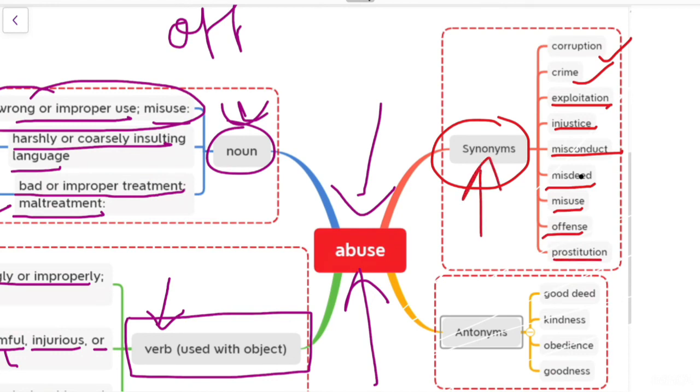As you know, synonyms are those words that have similar meaning as abuse. Let us come to some antonyms. Antonyms are those words that have opposite meaning to the central word. Some antonyms are good deed, kindness, obedience, and goodness.